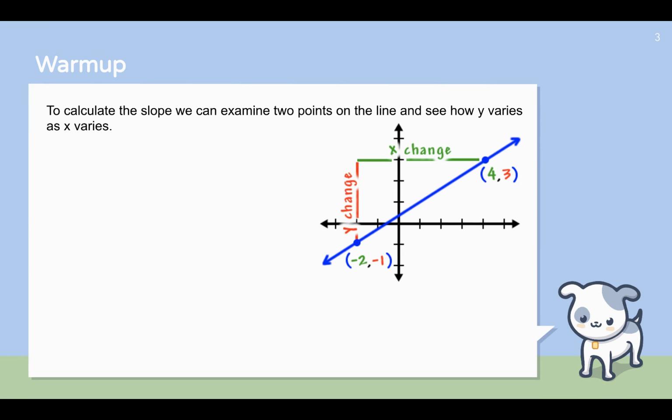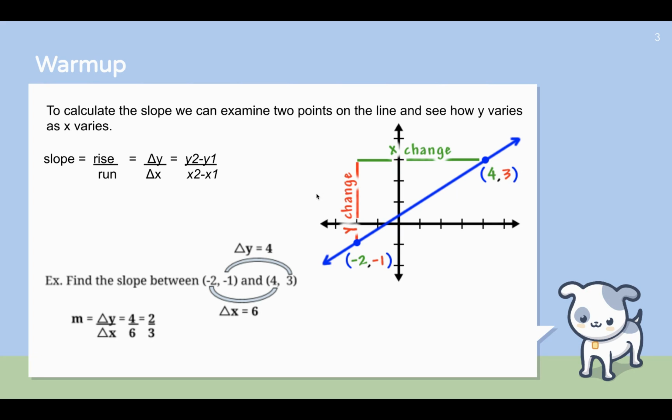Recall that you learned how to calculate the slope. The slope is rise over run, which is the change in y over the change in x, or delta y over delta x. You calculate it as y2 minus y1 over x2 minus x1. In this example, we have this blue line. Here's the rise, the change in y, and here's the run, the change in x.